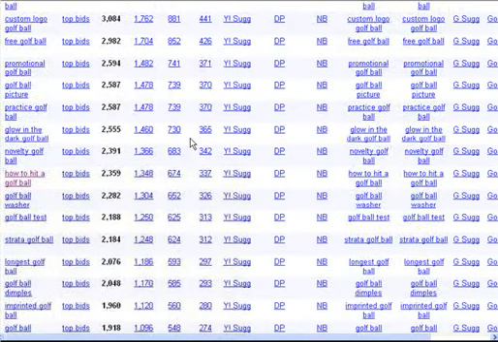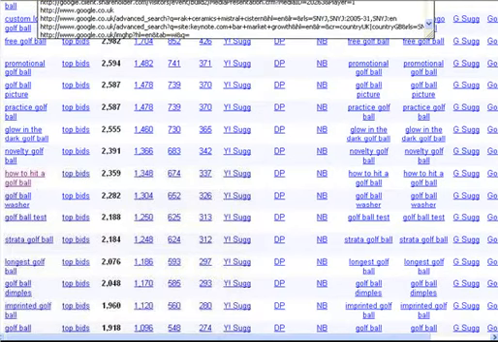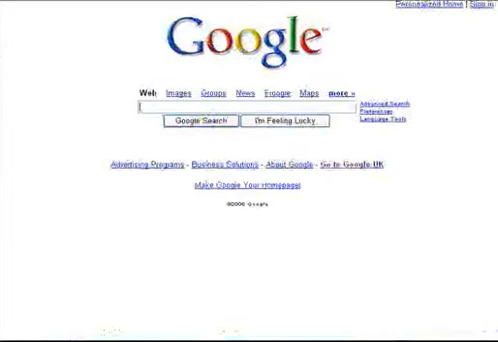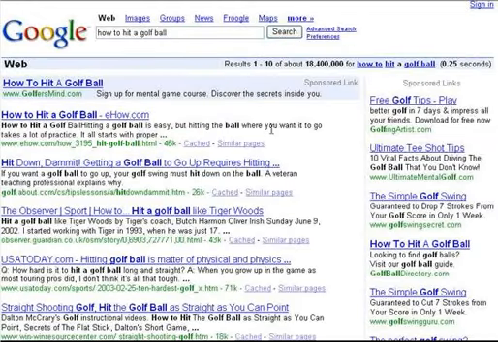So going back to some of these terms, if we keyed into Google how to hit a golf ball, let's see what we've got here. So how to hit a golf ball, and see what we've got. So we've got what this is showing.